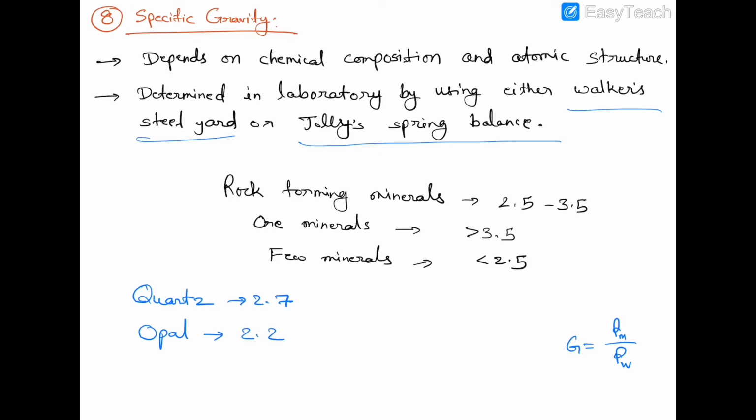Okay, the quartz is having crystalline structure and it has higher specific gravity, that is 2.7, and opal, which is having amorphous structure. This is an amorphous variety of mineral. Amorphous structure means there is irregular pattern of atoms in the mineral. Clear?